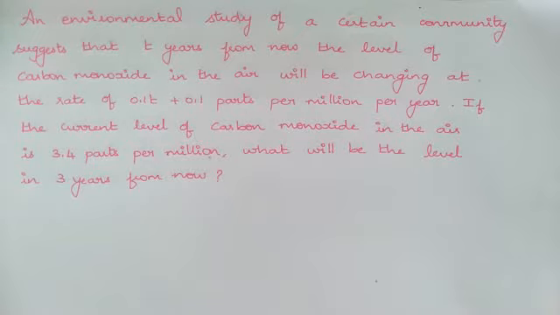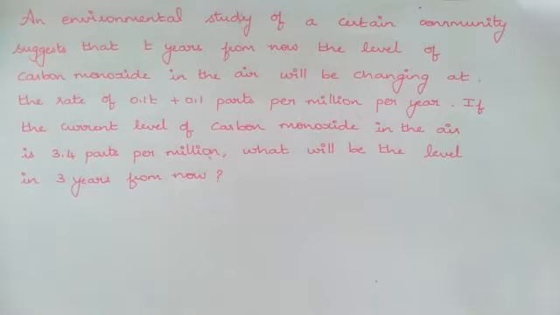So as we all know, the level of carbon monoxide will be calculated from now. In this question, it is mentioned: from now, what will be the level of carbon monoxide in 3 years? So this will be the starting position. This year is going to be the origin.